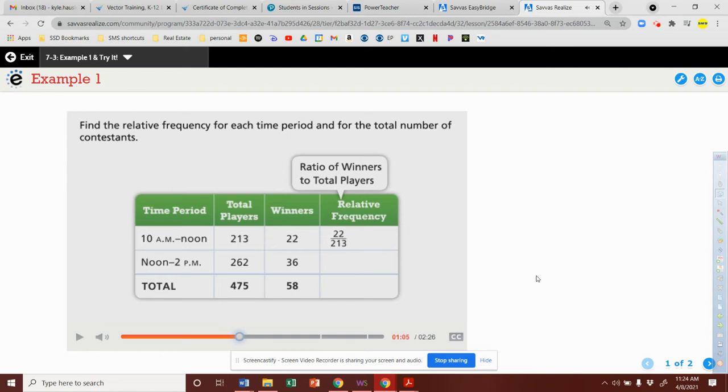The relative frequency from 10 to noon is about 10 3/10%. The relative frequency from noon to 2 is about 13 7/10%. So the relative frequency for the entire day will be between 10 3/10 and 13 7/10. For the total number of contestants, the relative frequency is 58 over 475, or about 12 2/10%.